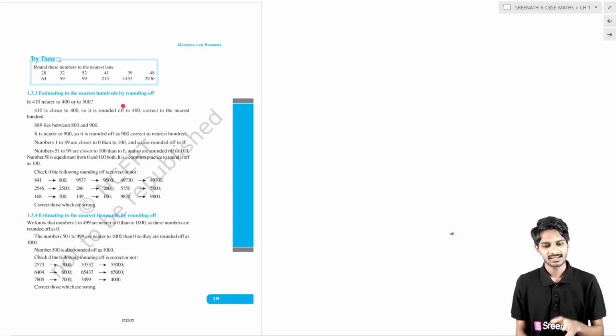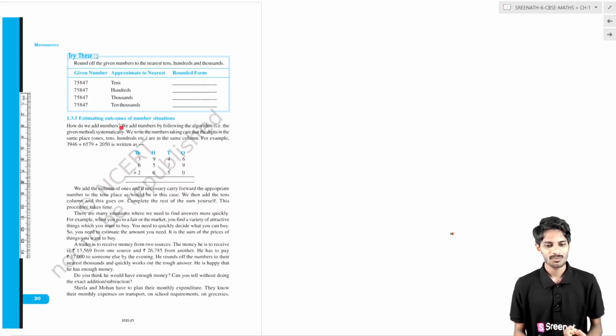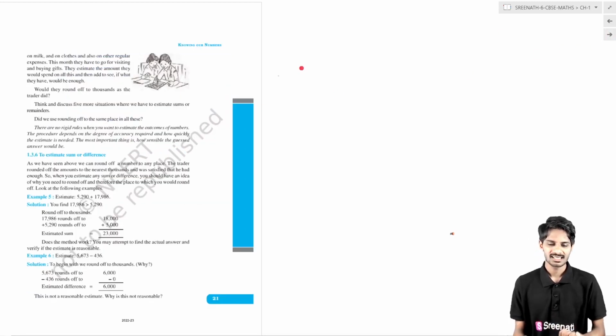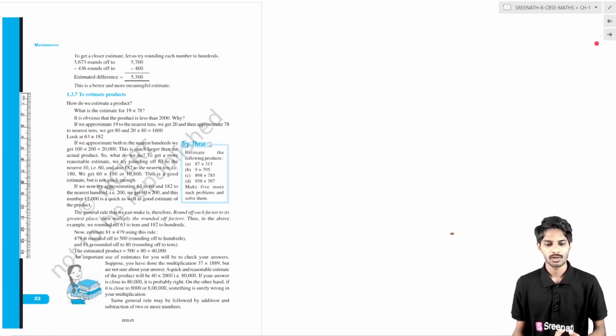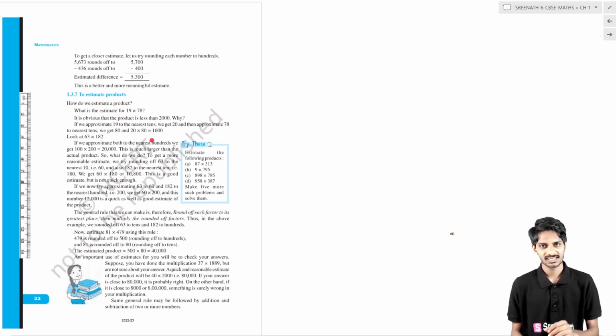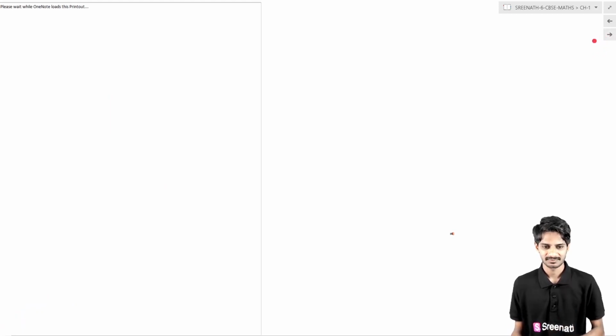Estimating to the nearest hundreds by rounding off. How we will round off to the nearest hundreds. It is another subtopic. How we will round off to the nearest thousands. It is the next subtopic. The next is estimating outcomes of number situations. How we will estimate the outcomes. That is the next subtopic. And the last subtopic in the third topic is to estimate products. How we will estimate the products. Previously we learned how to estimate the sum or difference.